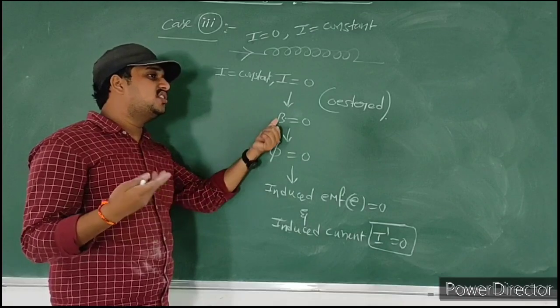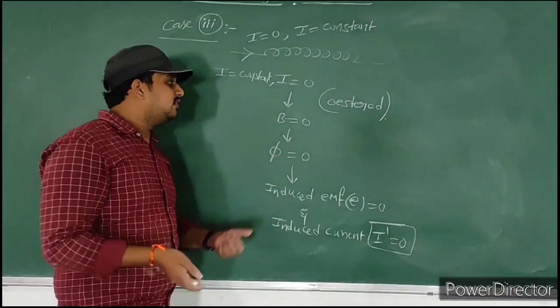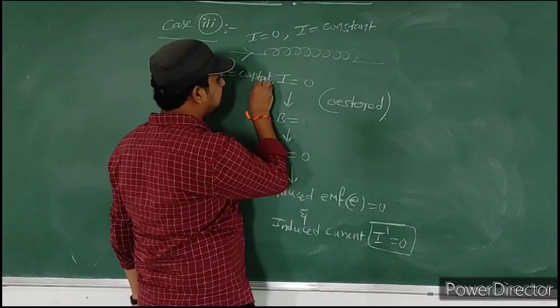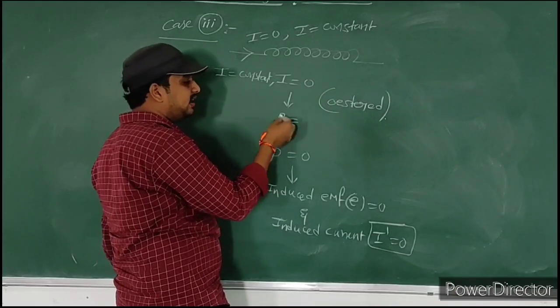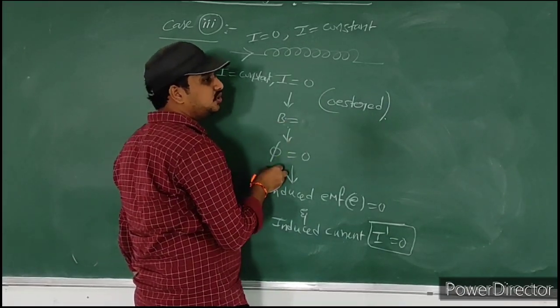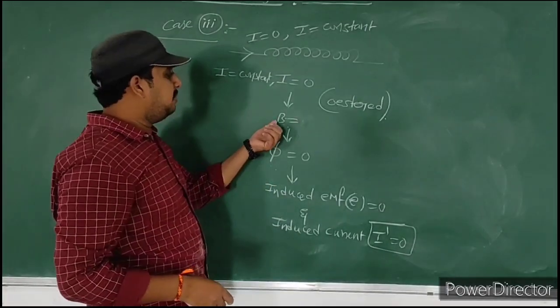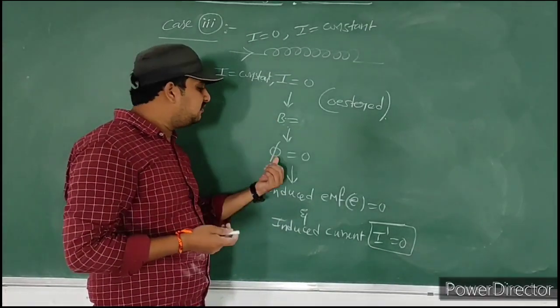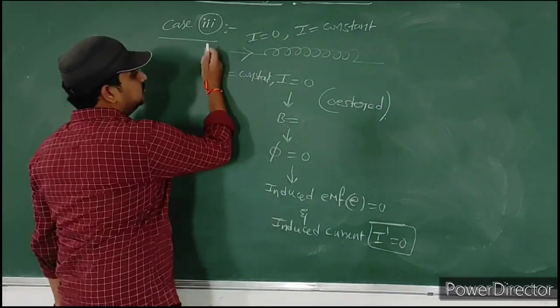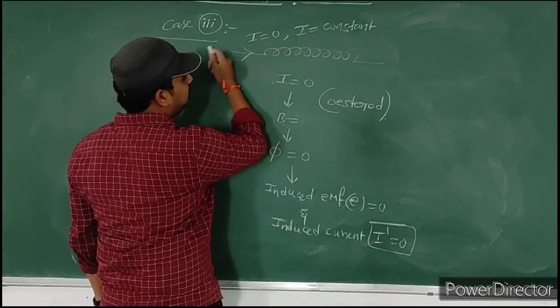If current changes, the magnetic field changes, and if the magnetic field changes, the flux changes. If current is constant, the magnetic field is constant. Magnetic field constant means flux is constant. According to Faraday, only if the magnetic field changes will the flux change. Okay. So this is the third case, a very, very important case.